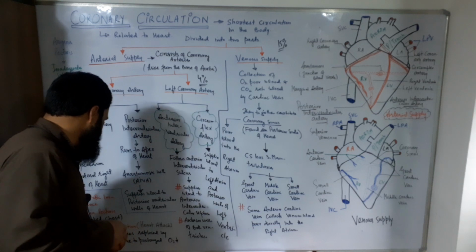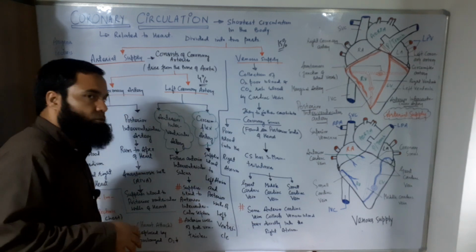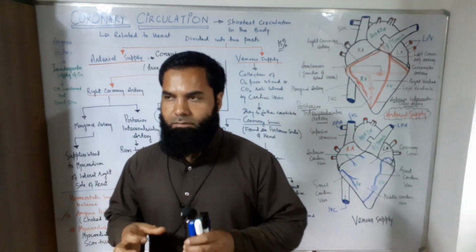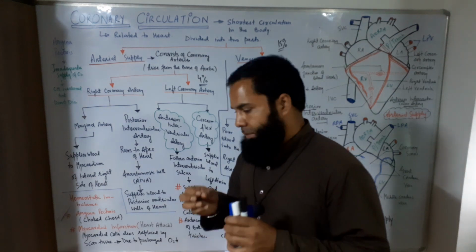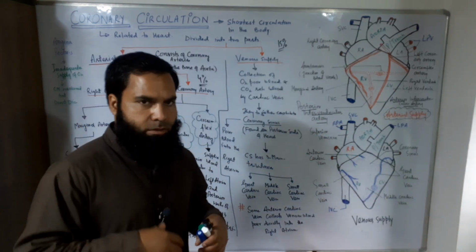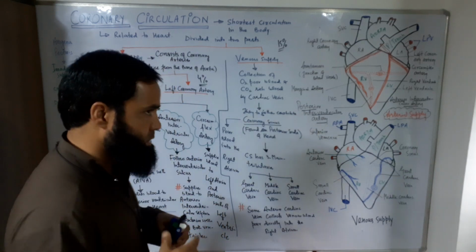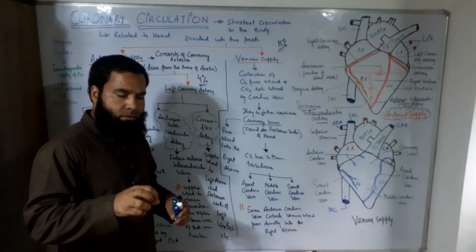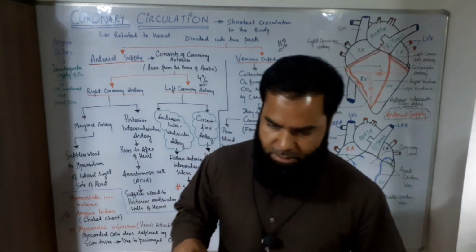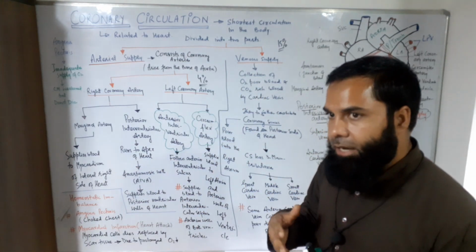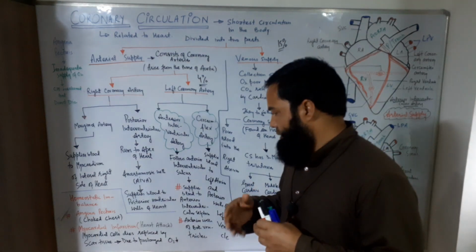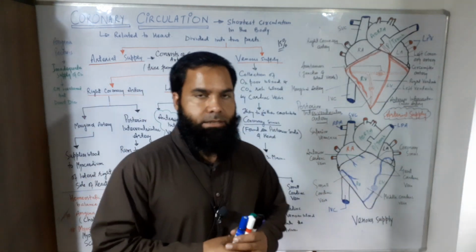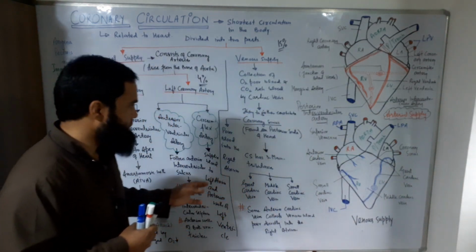Another condition is called myocardial infarction. This is called the heart attack. What happens in myocardial infarction? In myocardial infarction, there is a prolonged deficiency, or we can say prolonged closure, of the coronary arteries, due to certain kinds of spasms or environmental stress or any other cause. What happens? The oxygen-rich blood doesn't go toward the myocardial cells. Then the myocardial cells die, and they are replaced by scar tissue, and it depends upon the extent and the location of the damage where it occurs.